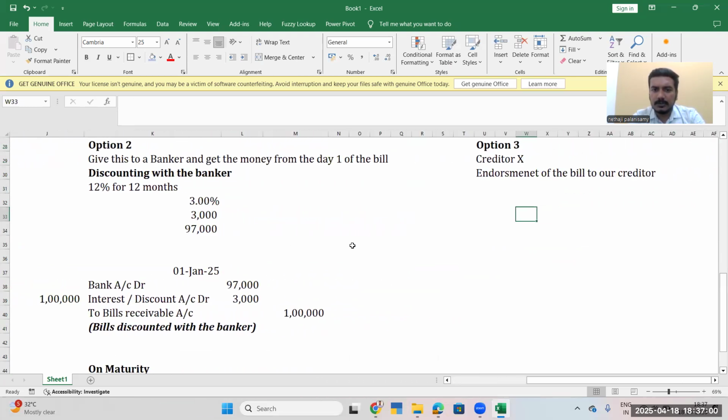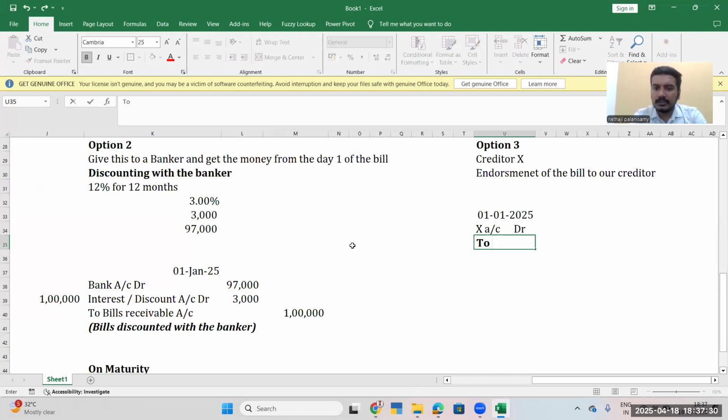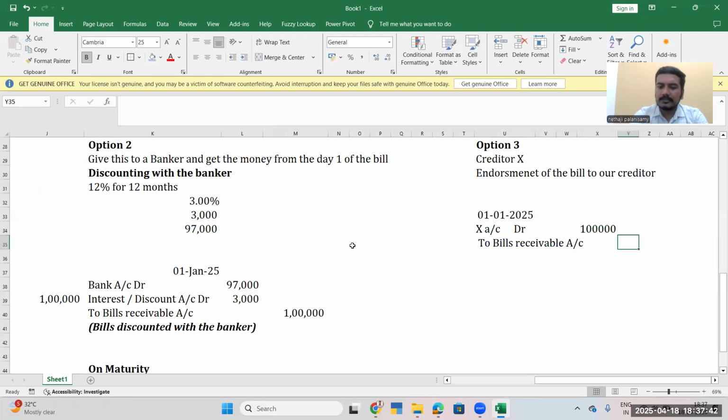In option 3, similar to the bank itself, but what we will do? Say on 1st January 25, we are giving the bill to our payable, Mr. X. So X will be our creditor. We are going to reduce X's account. To Mr. X's account, we are going to give the bill. So X account debit to bills receivable account. How much will it be? 1 lakh?